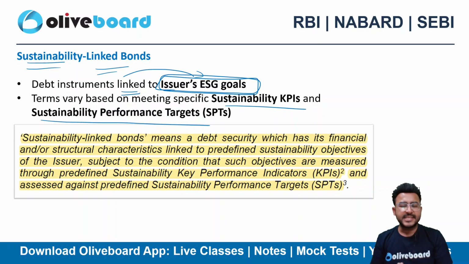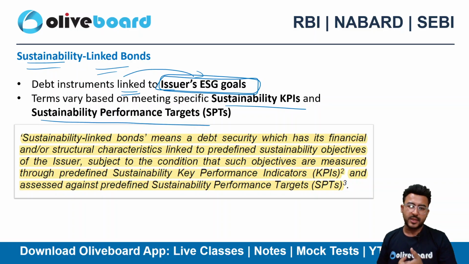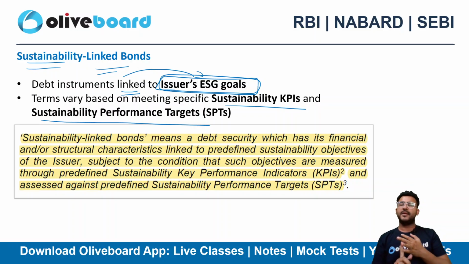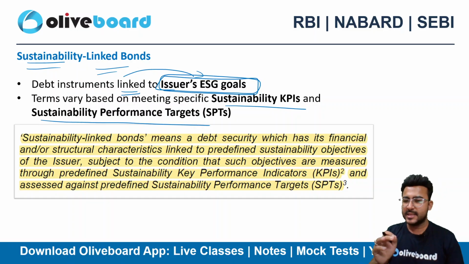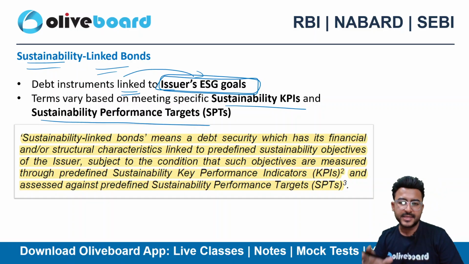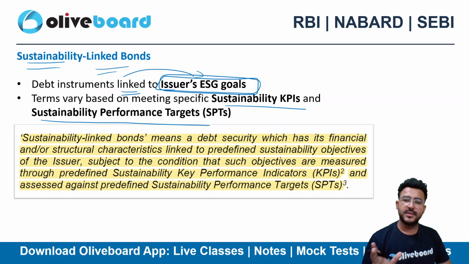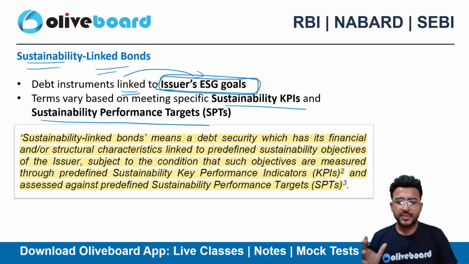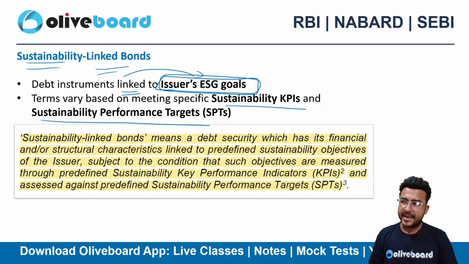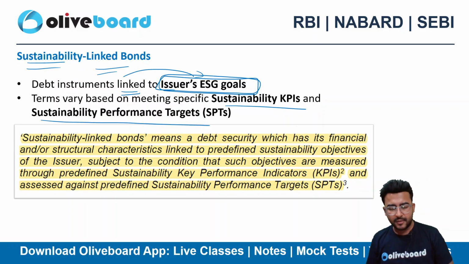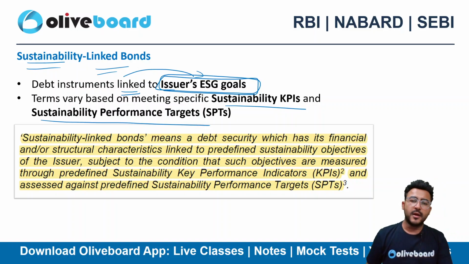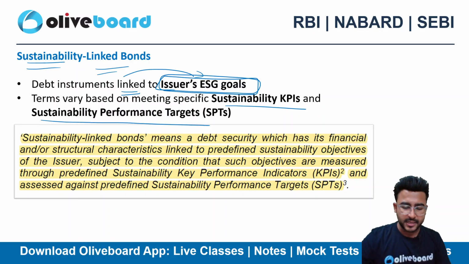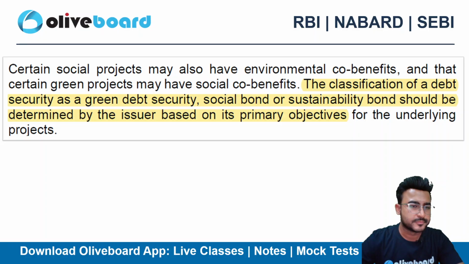So my suggestion is to please prepare these: social bonds, sustainability linked bonds, and green bonds from the descriptive angle as well. There are high chances that you can get a simple question: describe the following: green bonds, sustainability linked bonds, sustainable bonds, and social bonds. So you need to prepare yourself from that angle as well. Sure, I'll also try to bring some videos on these particular bonds, descriptive related videos, in my coming sessions.